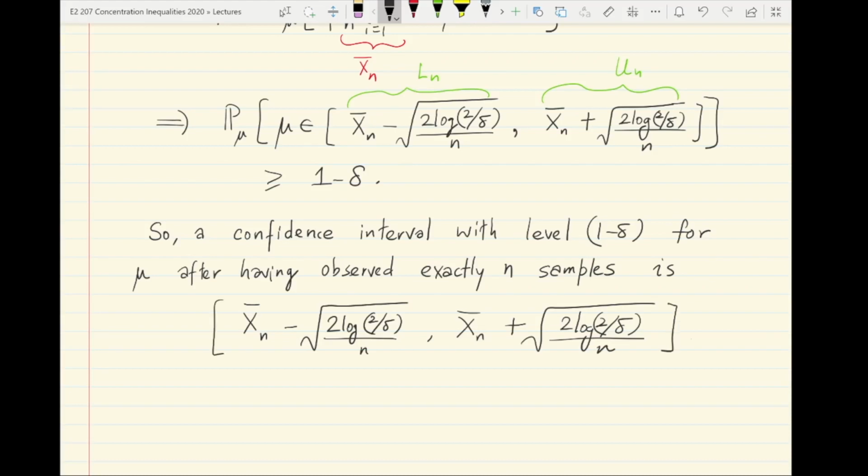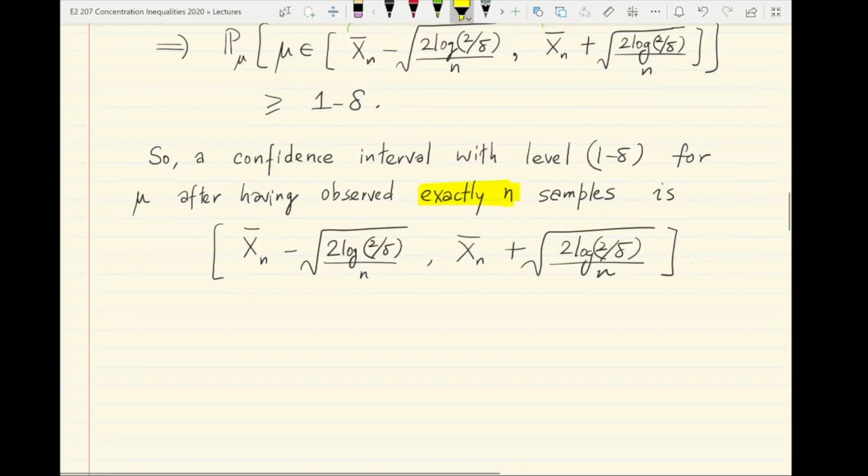Okay. So the key thing here is that the n samples are fixed. This is a confidence interval for a fixed batch of n IID samples.